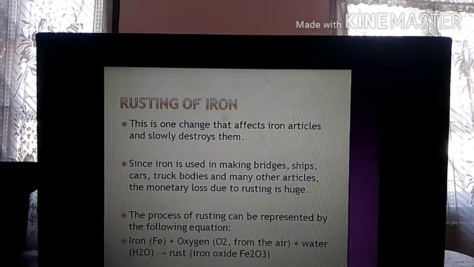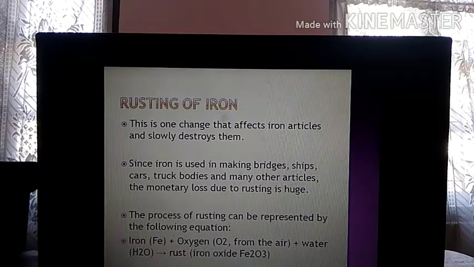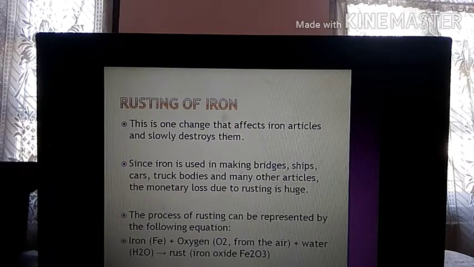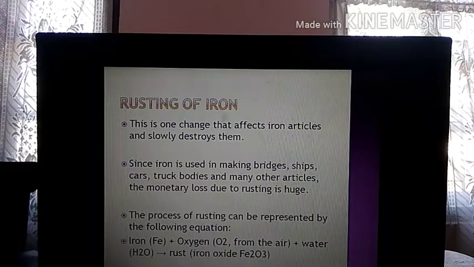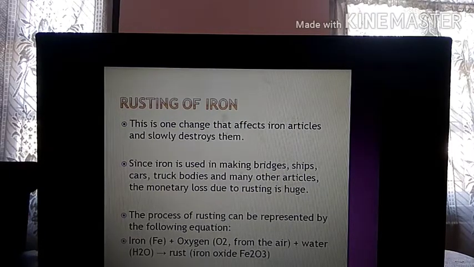As I told you earlier, rust is not iron, rust is iron oxide. What happens is iron reacts with oxygen and with water vapor that is present in the atmosphere and forms iron oxide. So a layer of iron oxide is developed over the iron. When that layer is developed, it will eat up the iron slowly, and the whole iron will be eaten up one day and what will develop is rust. Rust is a brownish powder that develops over the iron.